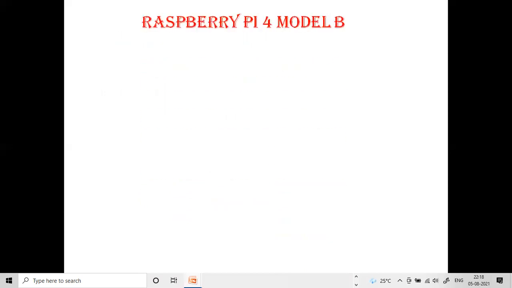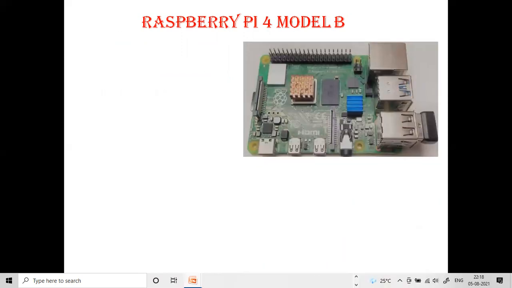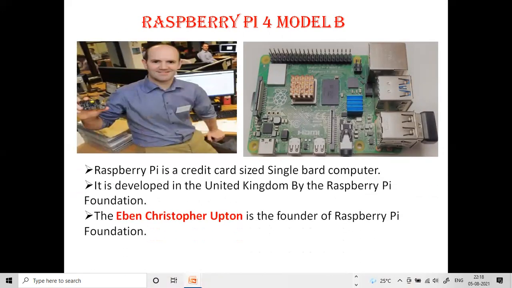Next, coming to the Raspberry Pi introduction part. Here, this is the Raspberry Pi diagram image. See here, first point: Raspberry Pi is a credit card sized single board computer, and it was developed in the UK by the Raspberry Pi Foundation. Next point, Eben Upton is the founder of the Raspberry Pi Foundation. You can see the picture also.